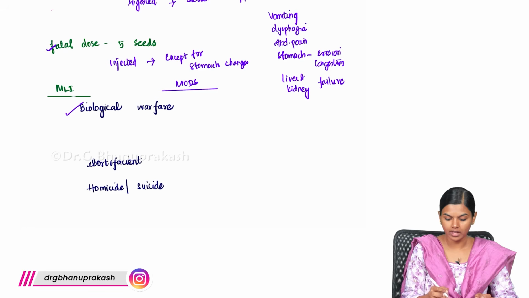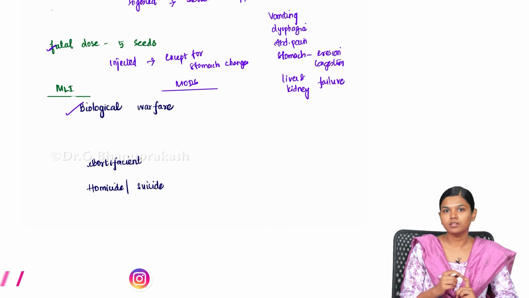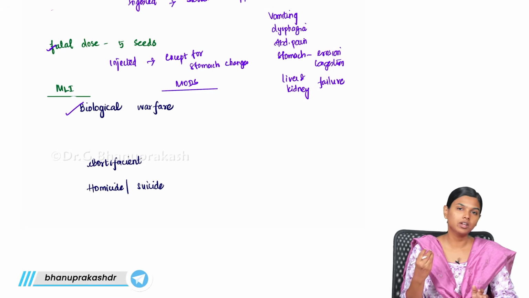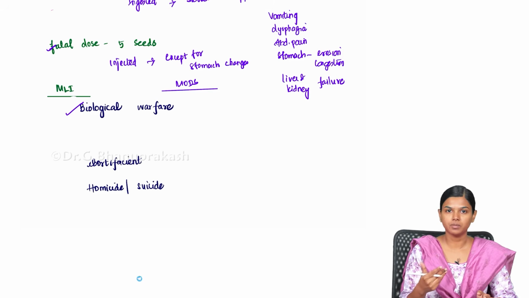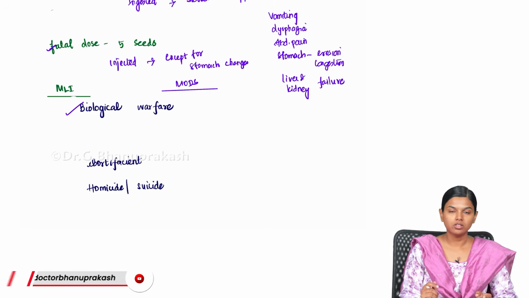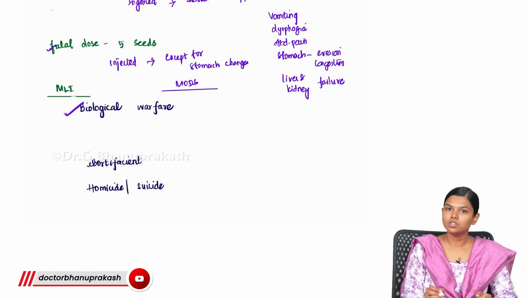Ricin is what the Russian spies used to take in a small needle, and they would simply cross somebody and inject the ricin into them. To the victim, it would look like a mosquito bite or some insect bite, so they would not think much. The spies would simply leave, and after the victim goes home, they start experiencing all the symptoms. Systemically everything comes down and they die quickly. So this is biological warfare, and this was used by the Russian spies.